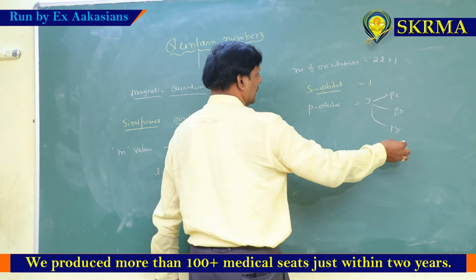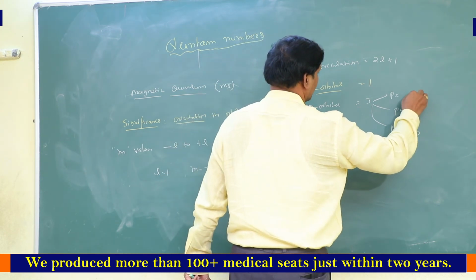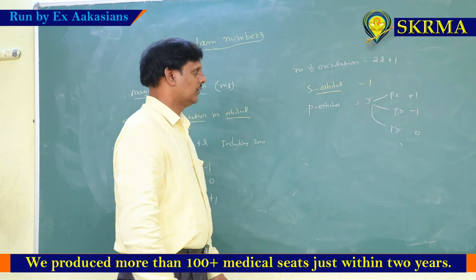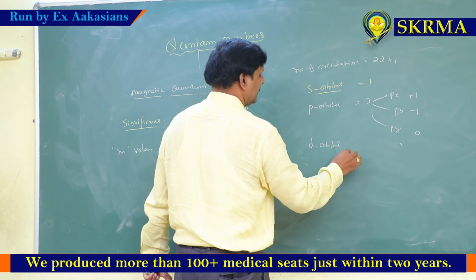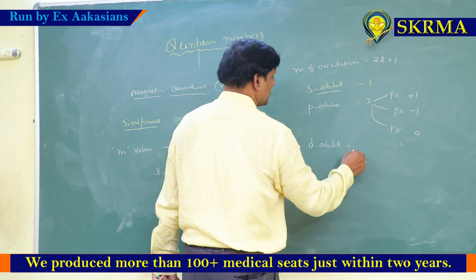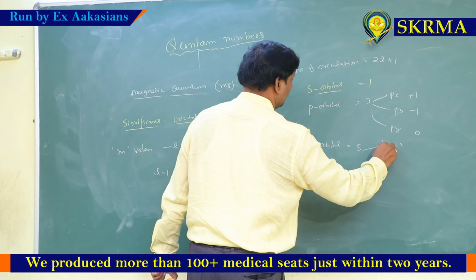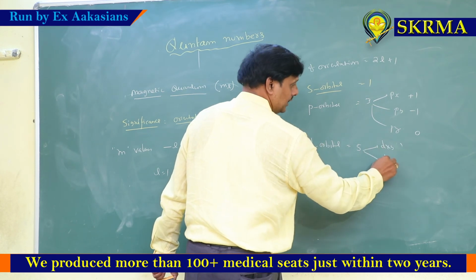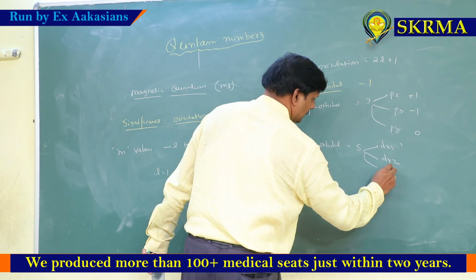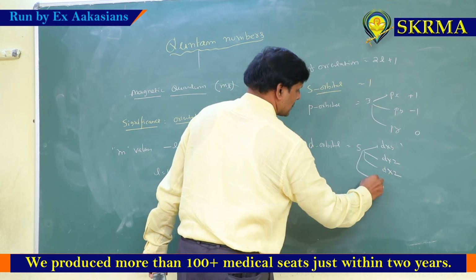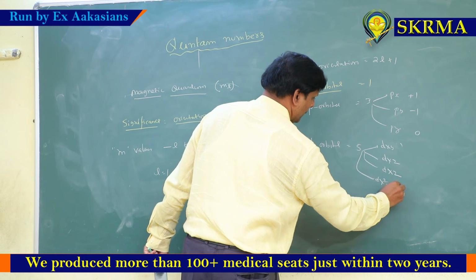That's why m values are 0, plus 1, minus 1. D orbital: the number of orientations is 5. What are the 5? I think you might know very well: dxy, dyz, dzx, dx square minus y square, and dz square.